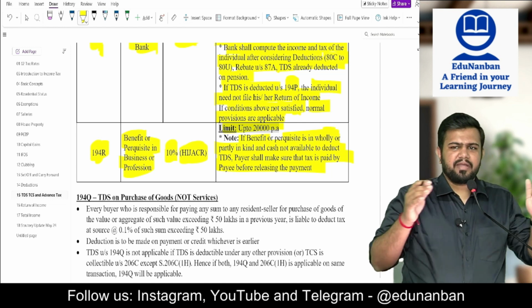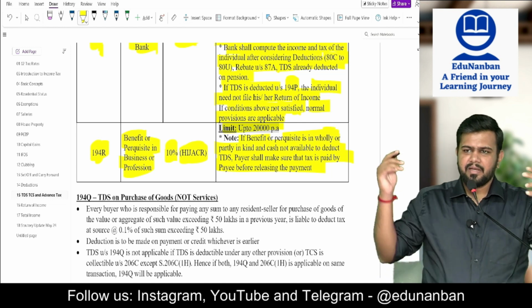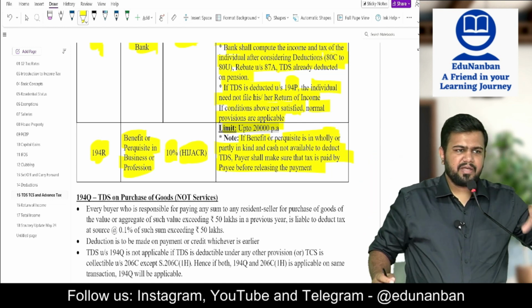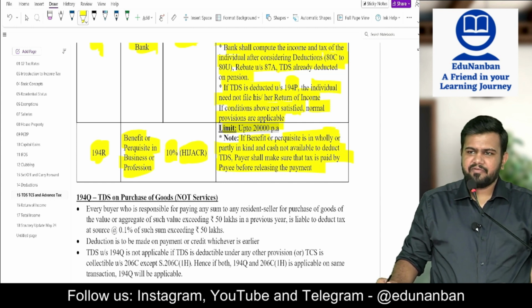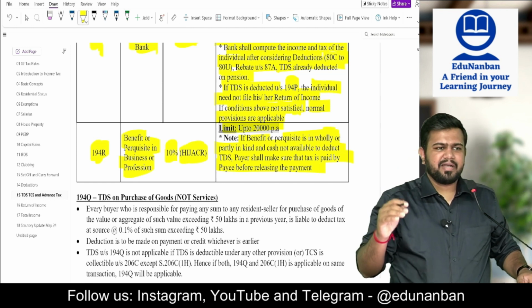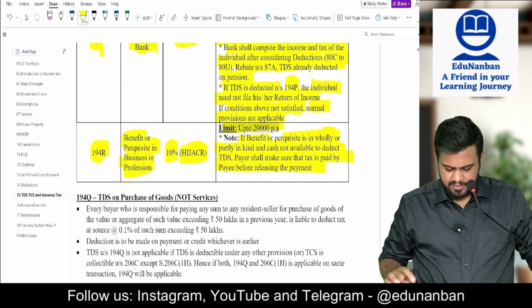So individual or HUF, if they are making the payment under section 194R, if their turnover or gross receipts in the preceding previous year is up to 1 crore or 50 lakhs, they need not deduct the TDS.